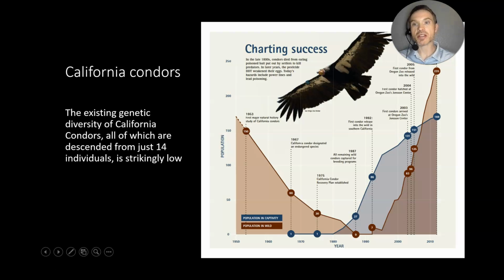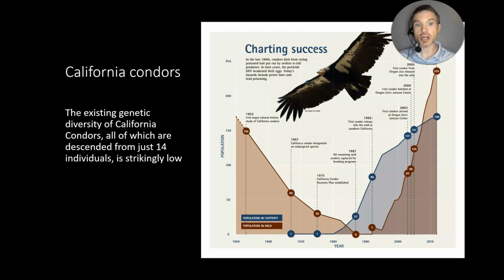An example of this is the California condors. These majestic birds once inhabited the coasts of California. However, due to pesticide use, such as DDT, it weakened their eggs, and it caused the population to drastically decline. In fact, it was predicted that there were only 14 individuals left in nature.